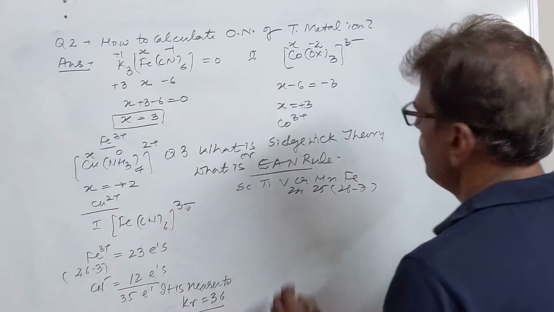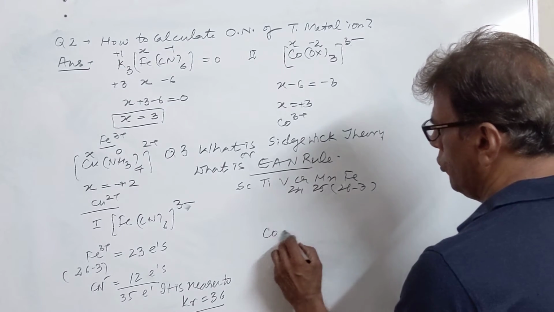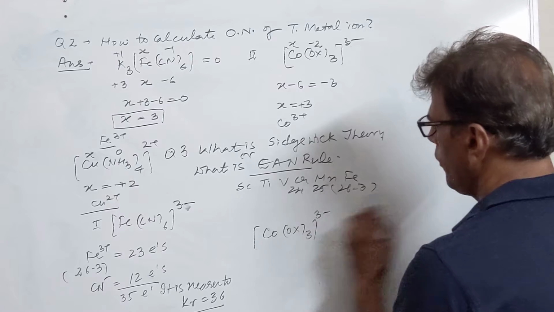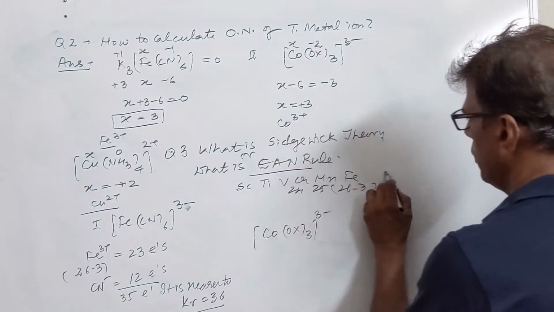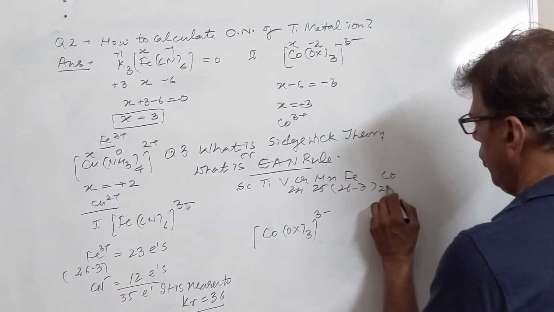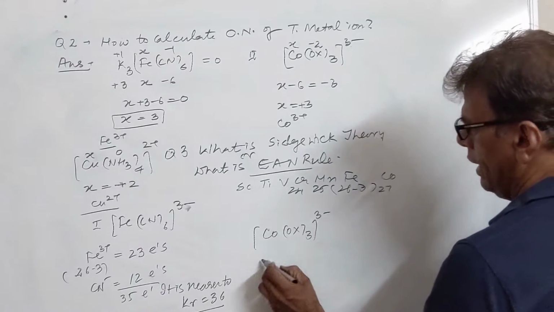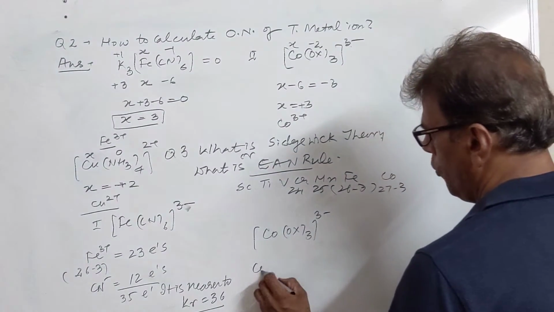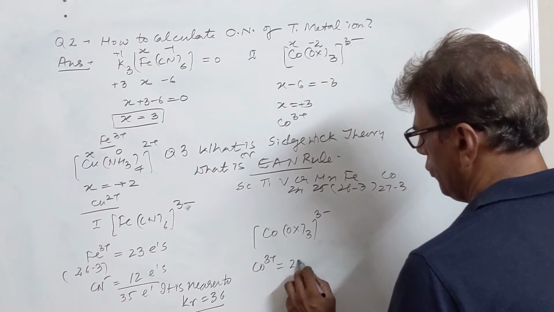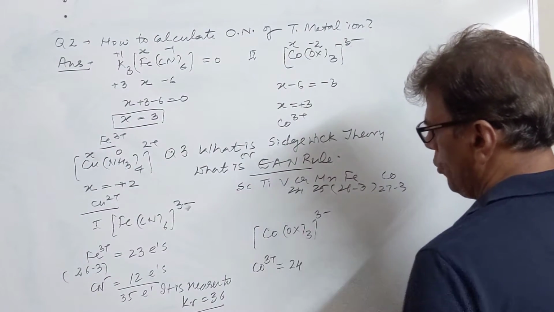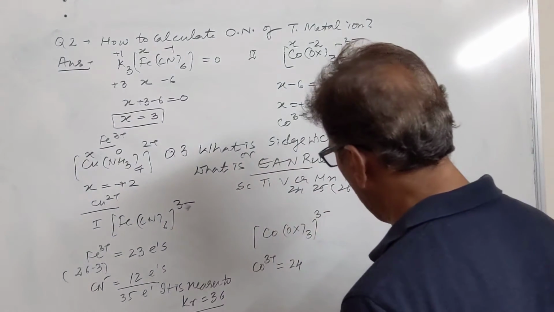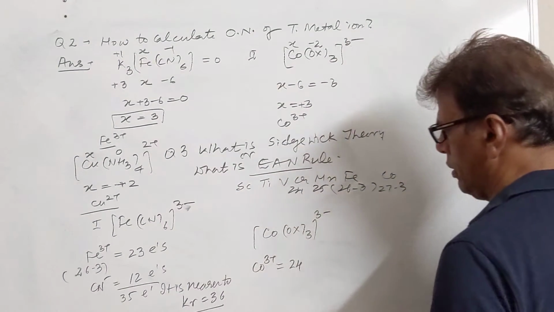When we see this complex, cobalt trioxalato, in this complex, the atomic number of cobalt is 27. It is in +3 state, so subtracting 3 we get cobalt electrons. They are 24 here. Each oxalate is contributing 2 electrons, so 4 electrons rather.